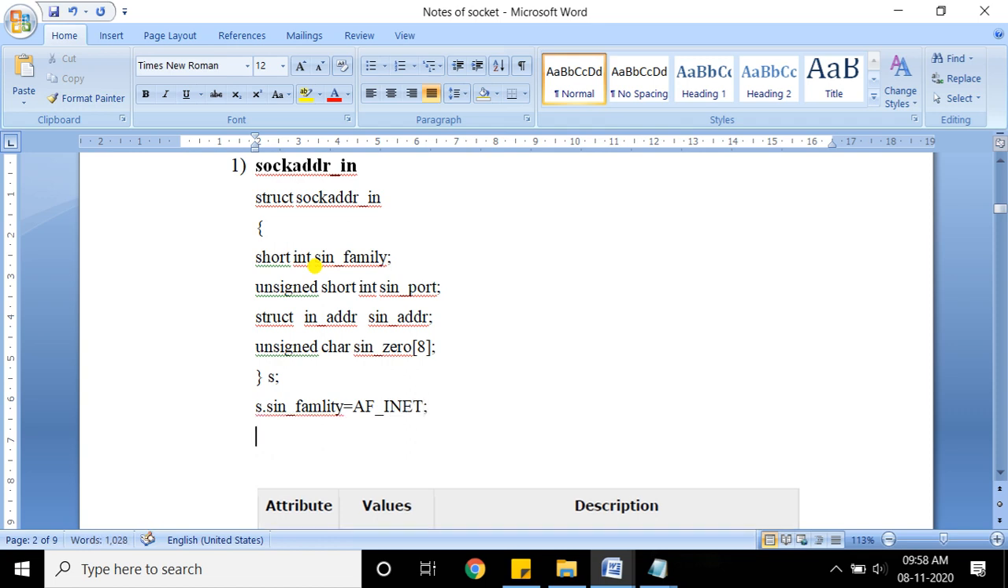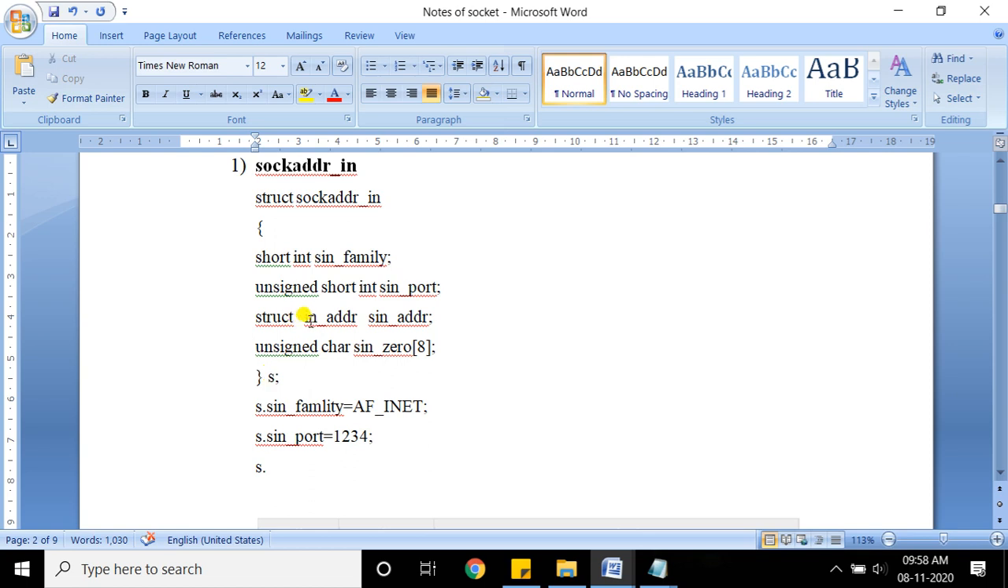Getting it? Then second, I can write s dot sign underscore port. This is the second element. You can look at it here, sign port. So how can I access the sign port? I can say s dot sign port is equal to whatever the port number that you have. Then s dot.